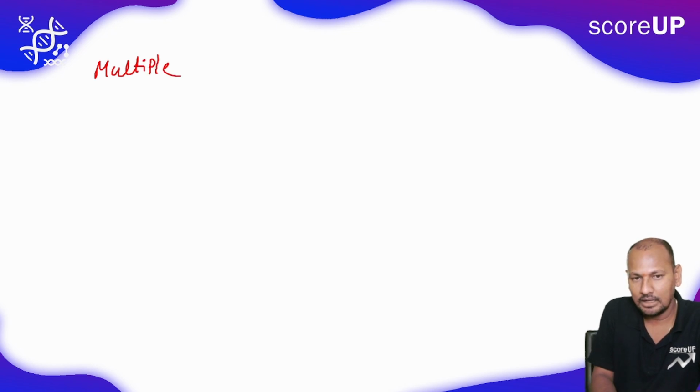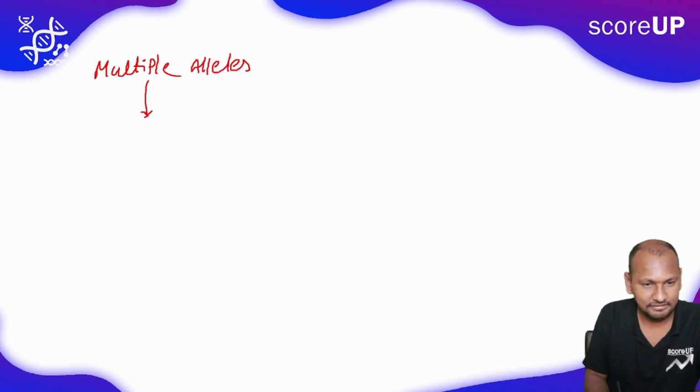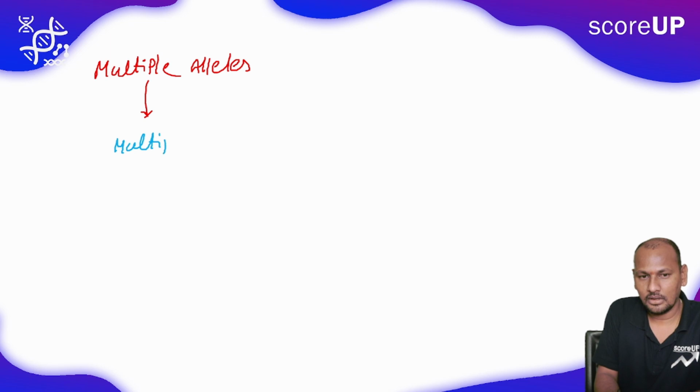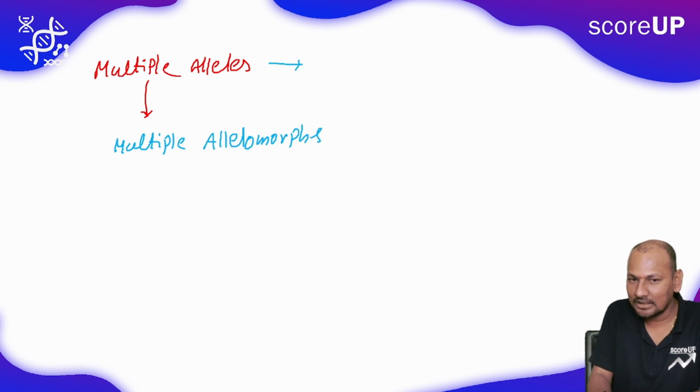Multiple alleles are responsible for multiple allelomorph. That means these alleles are responsible for a specific phenotype of organisms.